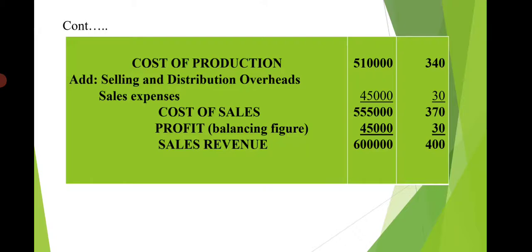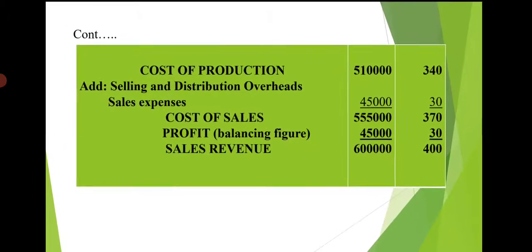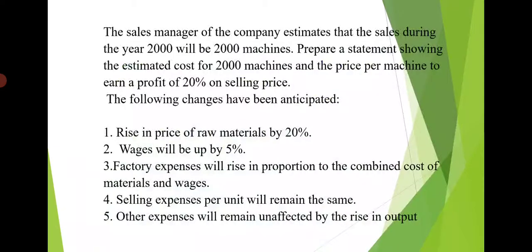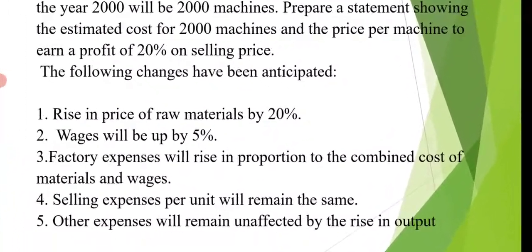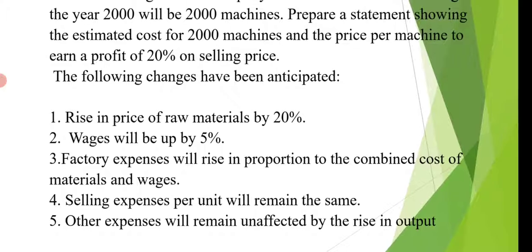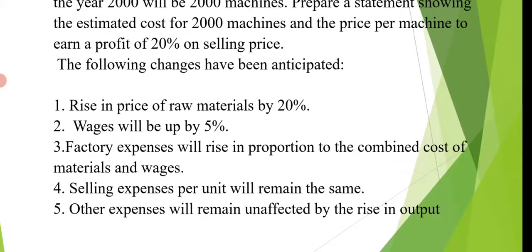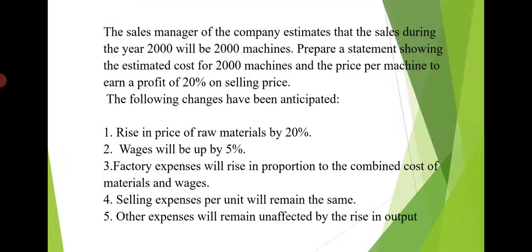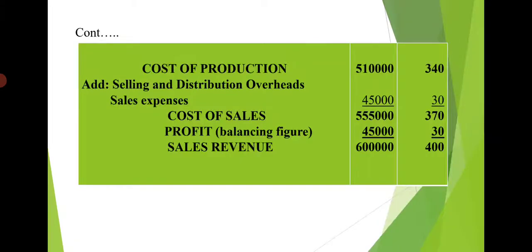So taking into consideration all the data of the previous year cost sheet, we have to prepare the estimated cost sheet. So before that we will calculate the percentage or proportion of factory expenses to the combined cost of materials. See here, third one, factory expenses will rise in proportion to the combined cost of material and wages. So here material and wages represent the prime cost. So the factory overhead expenses percentage will be calculated as under.